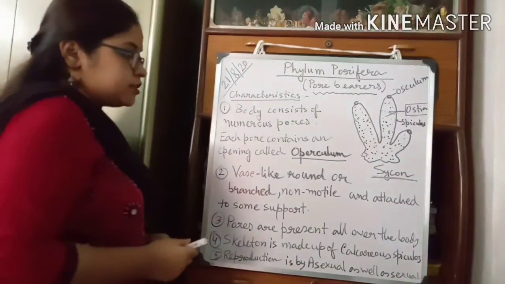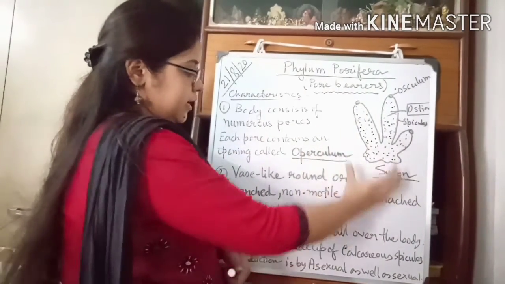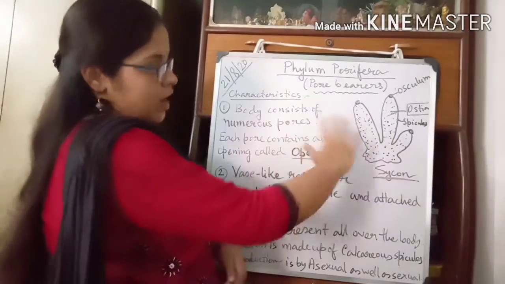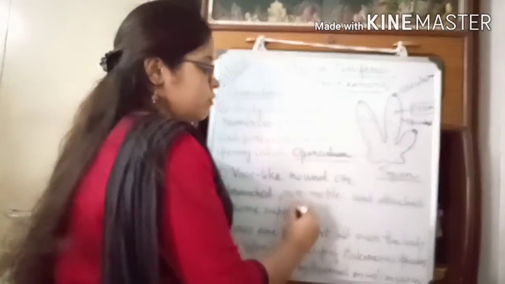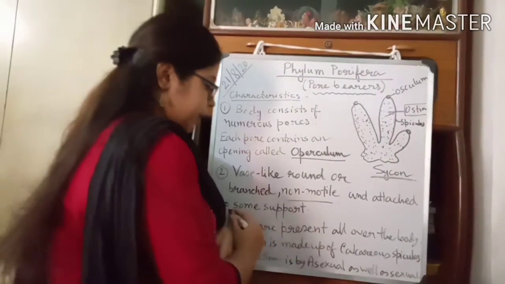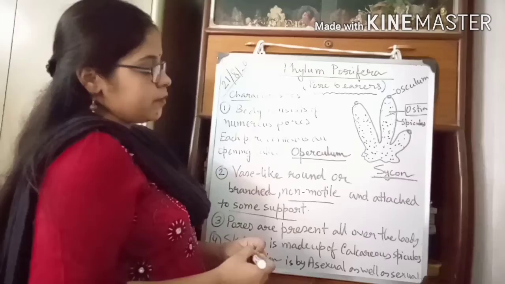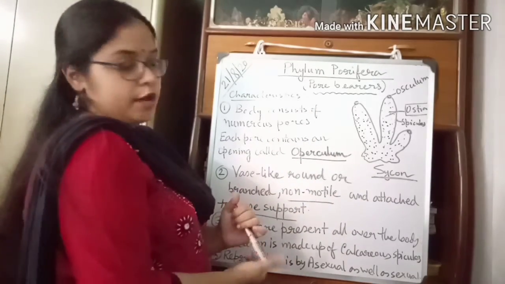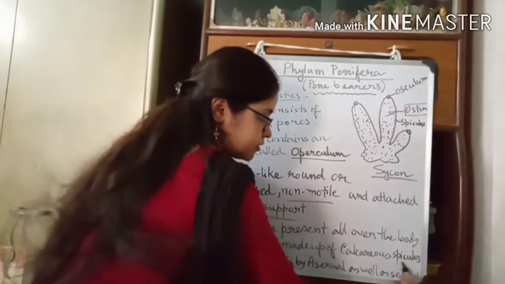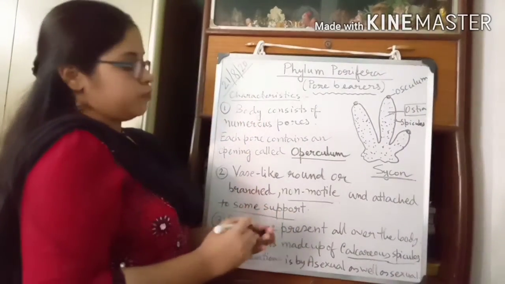The structure of Porifera is vase-like, round or branched, and they are mainly non-movable. So they are non-motile and attached to some support. Pores are present all over the body, and their skeleton is made up of calcareous spicules. Calcareous means containing calcium carbonate.